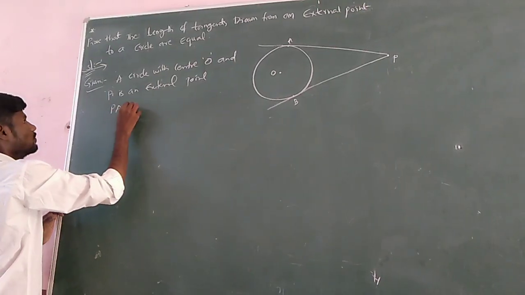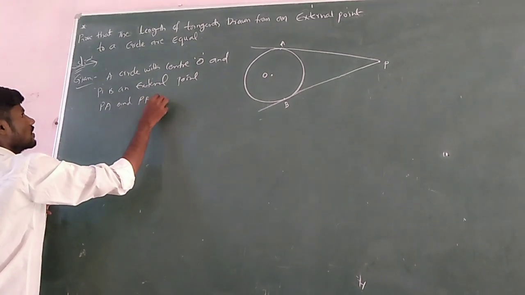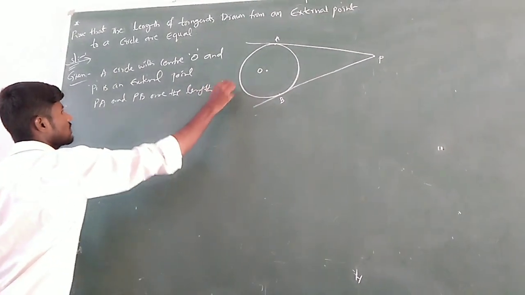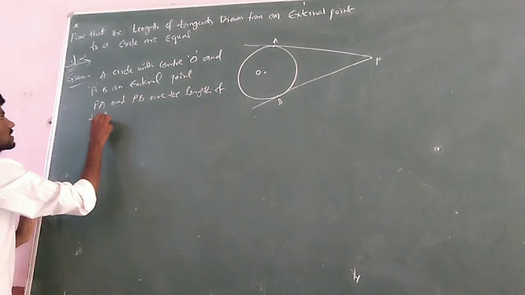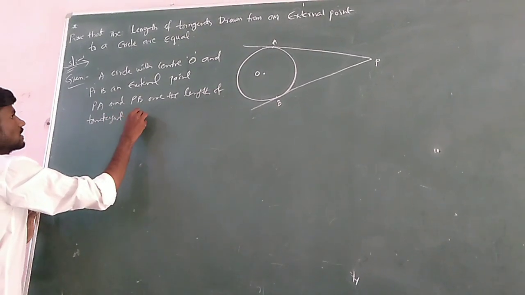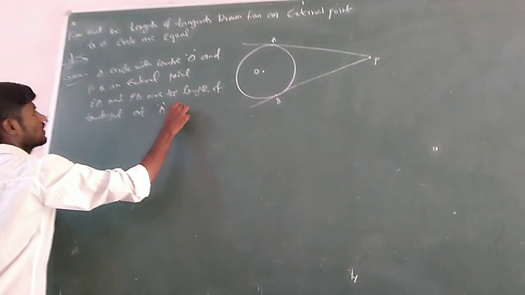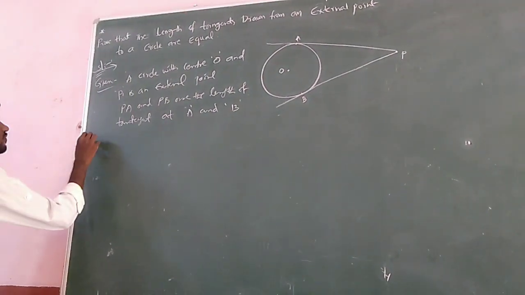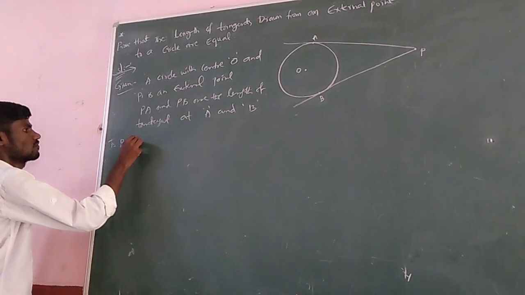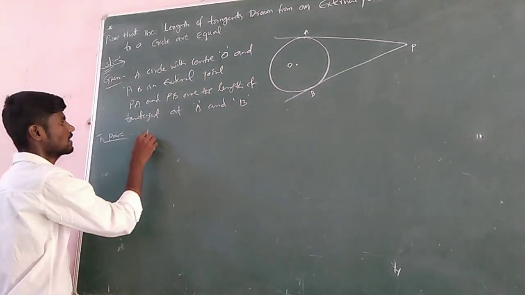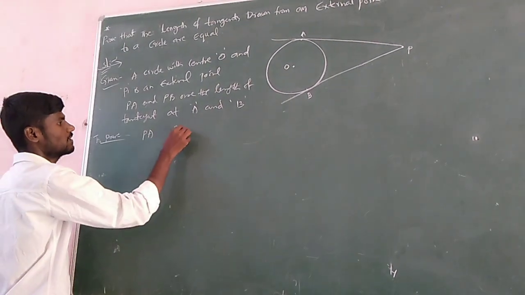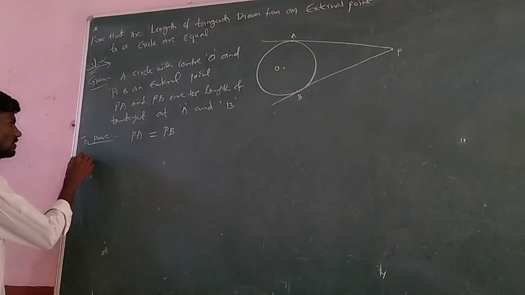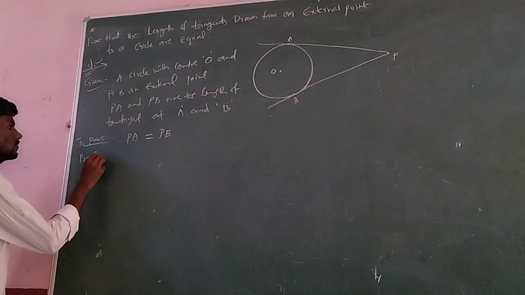PA and PB are the tangents at points of contact A and B. What we have to prove? To prove the lengths of tangents are equal. What are the tangents? PA and PB. These two are equal. This is what we need to prove. So coming to the proof part, we can prove it easily.